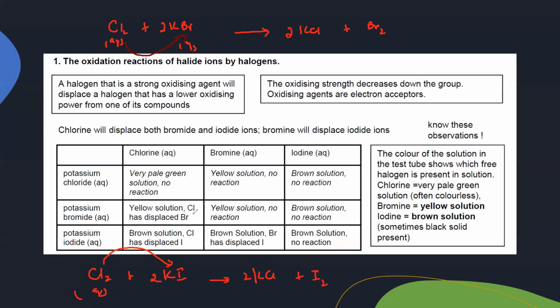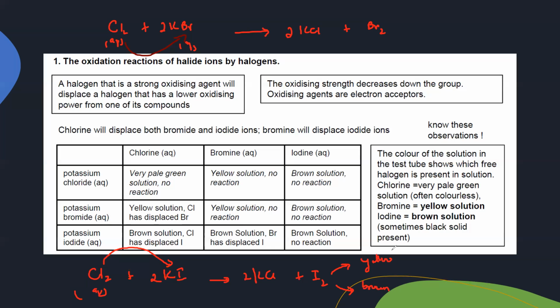Basically, what happened is that chlorine is displacing iodine and an iodine molecule is formed in the solution, so that's why we'll have an observation of a brown solution. If a high concentration of iodine is there, like if more iodine is produced, then it will be brown. And if a small amount of iodine is there, then it will be yellow. So yellow or brown depends on the concentration of iodine in the mixture.